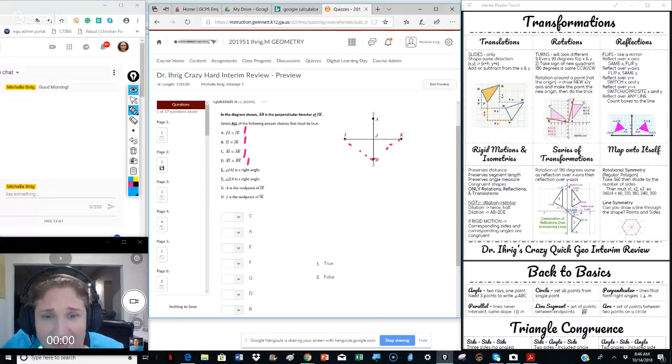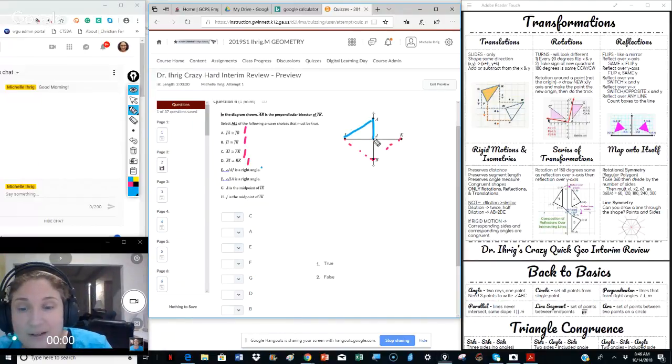Angle IAJ. So we're going to start at the I, go up to the angle, and then go down, and say that that is a right angle. Looking at it very obviously, it's not a right angle. That's false.